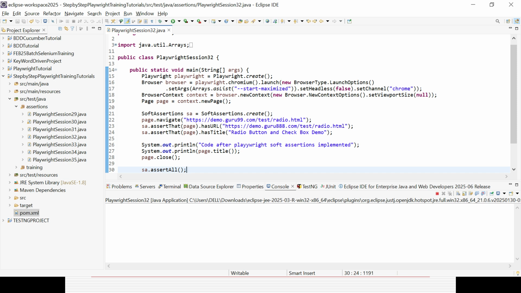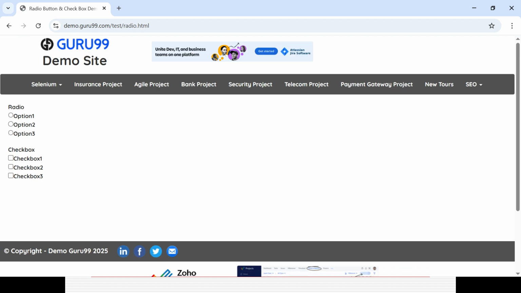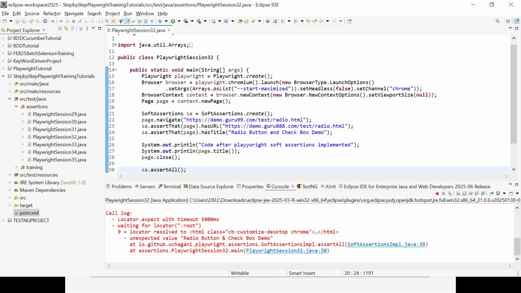Now you will be able to see all the failures coming together in a single execution. That is the beauty. It will not stop the execution of the remaining lines of code, and you can get all the failures in a single execution. It will again wait for 5 seconds for each failure, because there are two failures, so 5 plus 5, 10 seconds. Then it will execute the remaining lines of code.